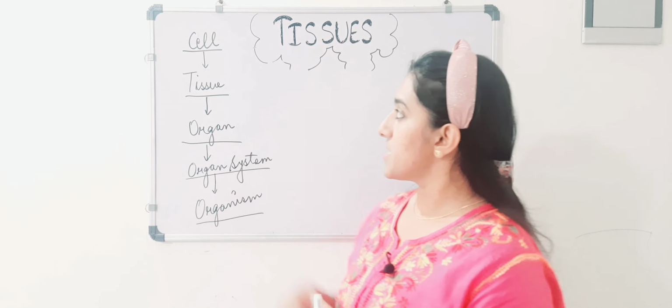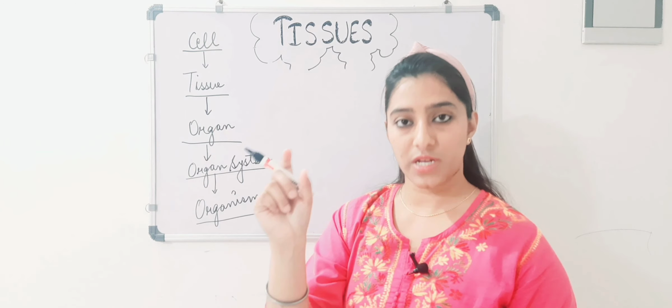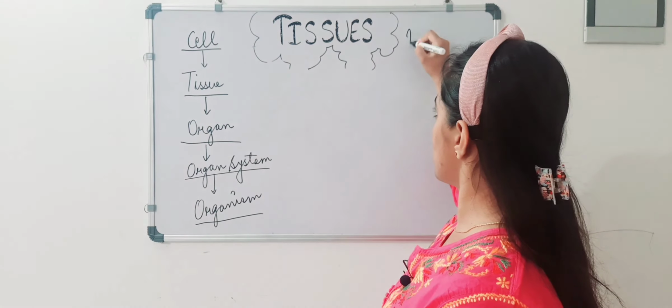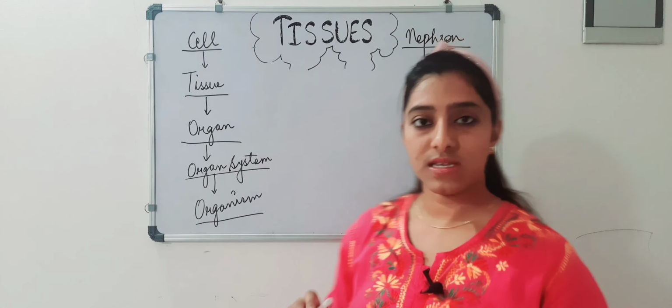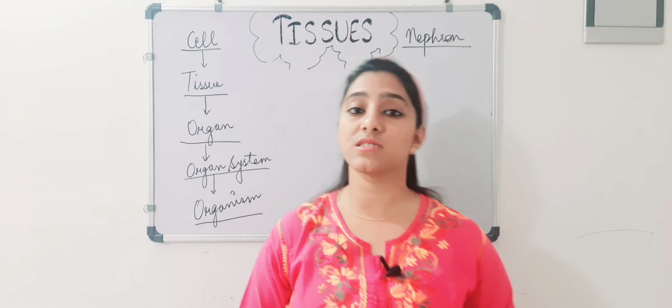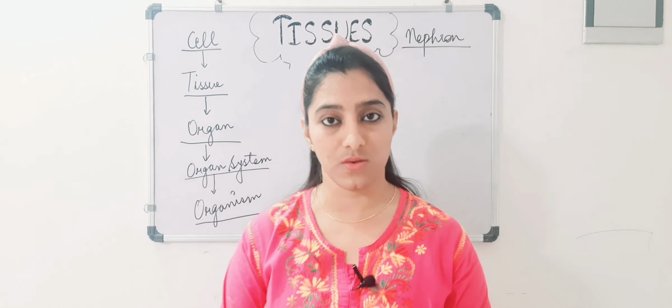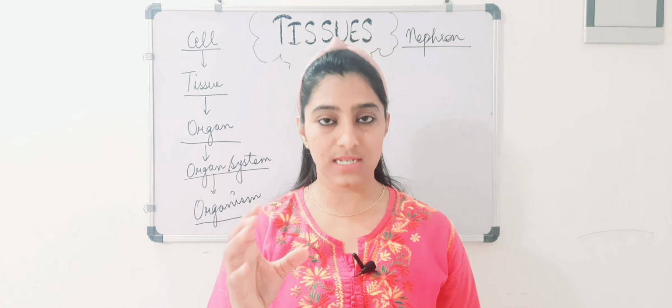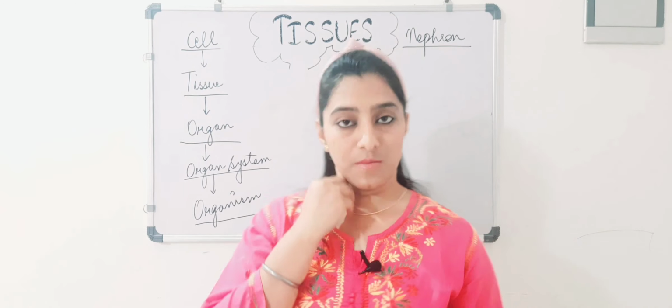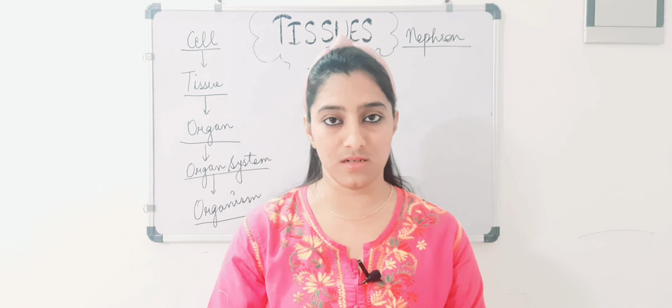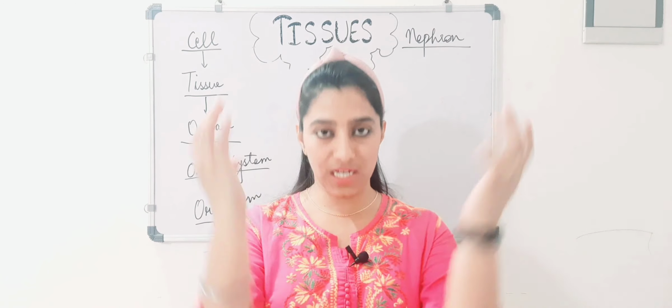The cells which are present in the kidneys are known as nephrons. Kidneys, let me tell you, are an excretory organ in humans. So cells, means nephrons, will combine together and form different tissues.